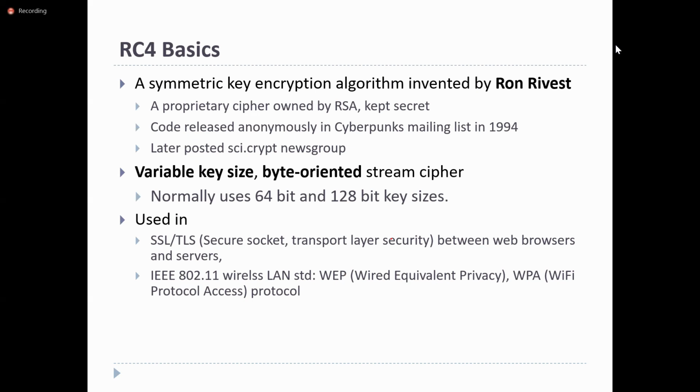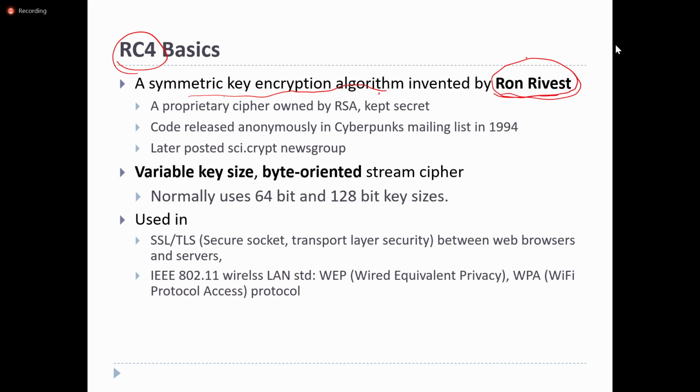One of the stream ciphers is RC4. Like DES is a block cipher, RC4 is a stream cipher technique. RC4 is a symmetric key encryption algorithm, a symmetric stream cipher, and it was invented by Ron Rivest.